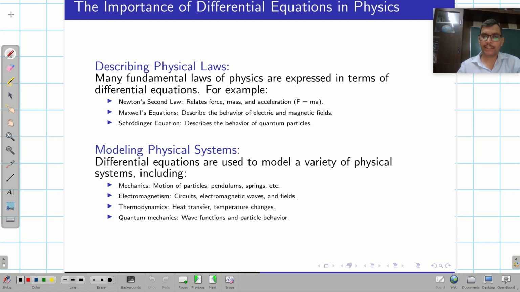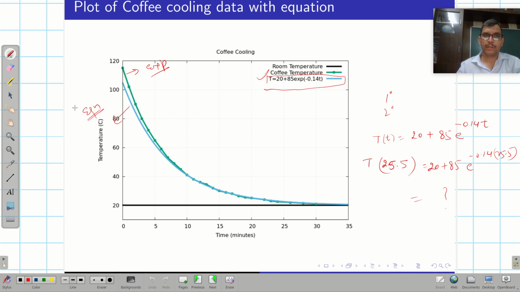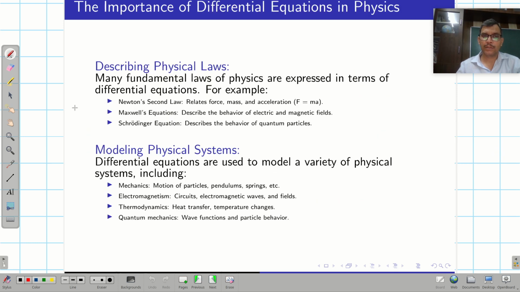So in the earlier lecture I talked about what we call a brief introduction to differential equations. Now I am going to talk about the importance of differential equations in physics.